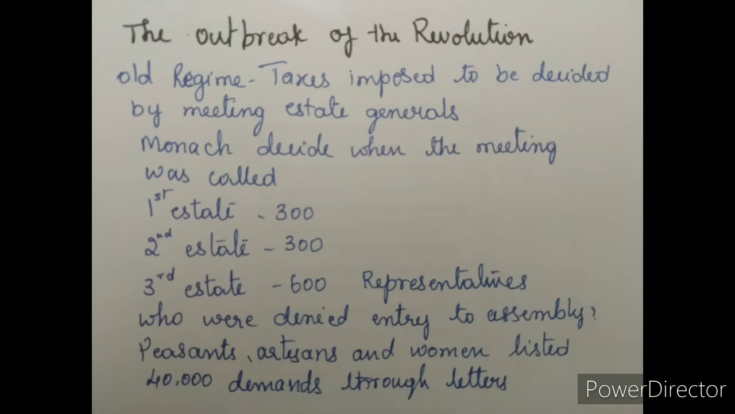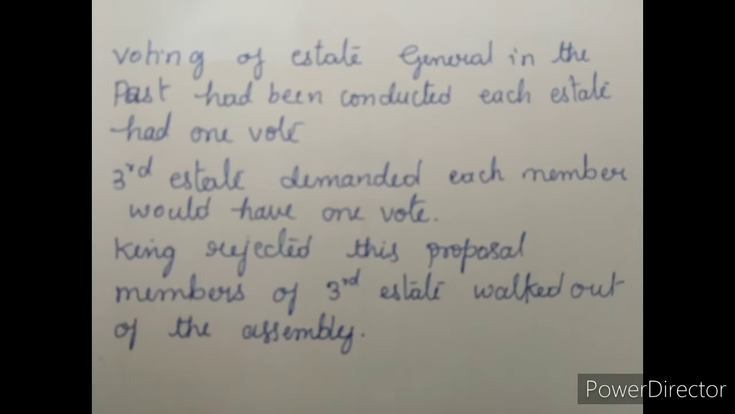Voting in the Estates General in the past had been conducted according to the principle that each estate had one vote. This time too, Louis XVI was determined to continue the same practice. But members of the third estate demanded that voting now be conducted by the assembly as a whole, where each member would have one vote. This was one of the democratic principles put forward by philosophers like Rousseau in his book The Social Contract. When the king rejected this proposal, members of the third estate walked out of the assembly to protest.